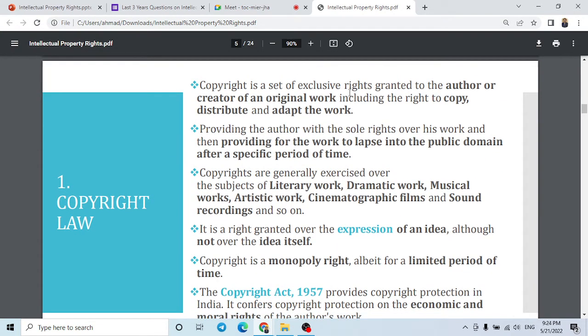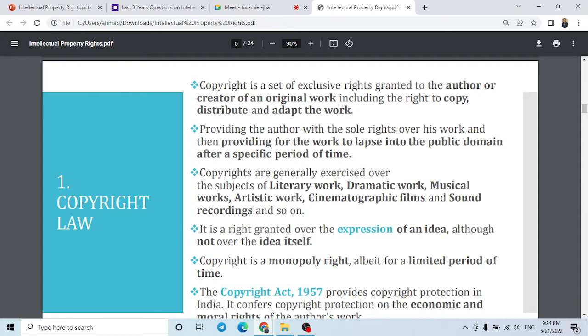Copyright is a set of exclusive rights given to the author or creator of an original work, including the right to copy, distribute, and adapt the work. So whoever creates some original work has the right over it as a copyright, the right over its distribution, and the right to adapt that work.